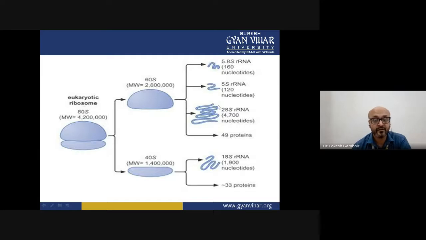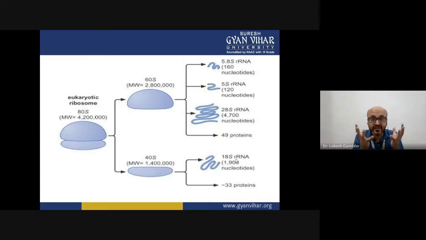Then the largest of the rRNA molecules is 28S, made up of 4700 nucleotides. And in the smaller subunit, we had 16S RNA in prokaryotes, whereas in eukaryotes, we have 18S RNA. And when we talk about eukaryotic evolutionary history, eukaryotic phylogenetic traits, then this 18S ribosomal RNA mediated sequencing is extensively used for studying the phylogenetic relationship.